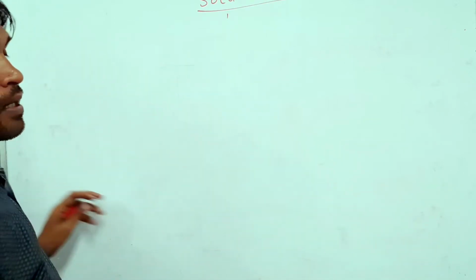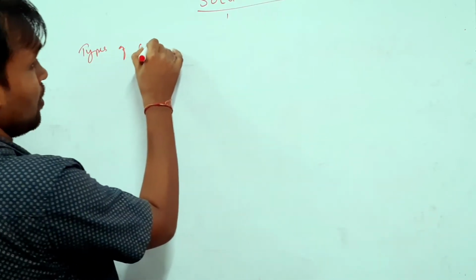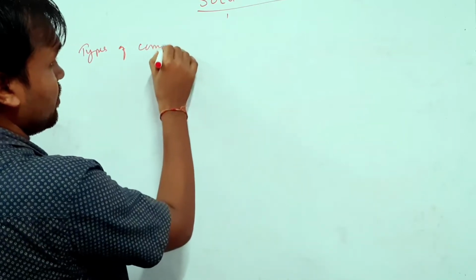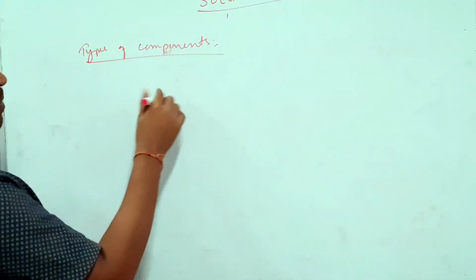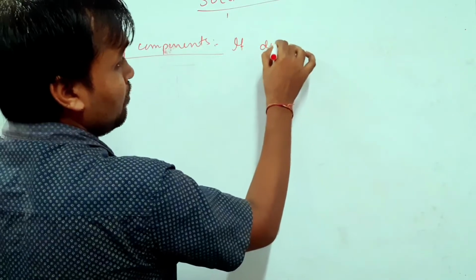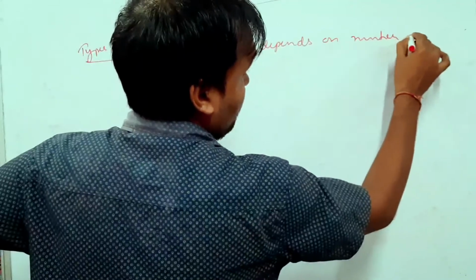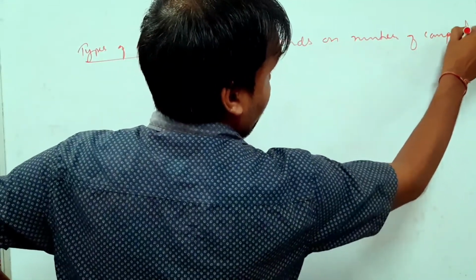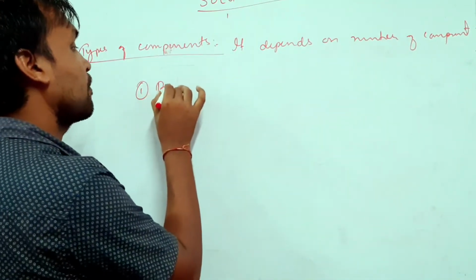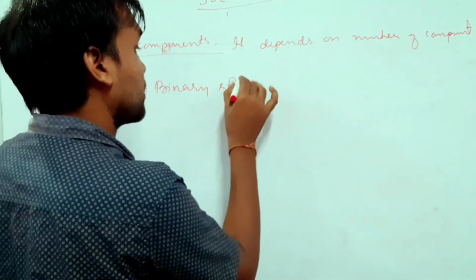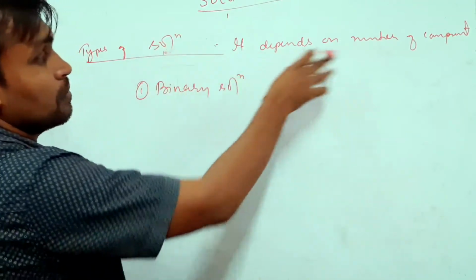Now, different types of components are there. So we'll write here types of components. Types of components depend on the number of components. For example, the first one is binary solutions. Types of solutions depend upon the number of components.